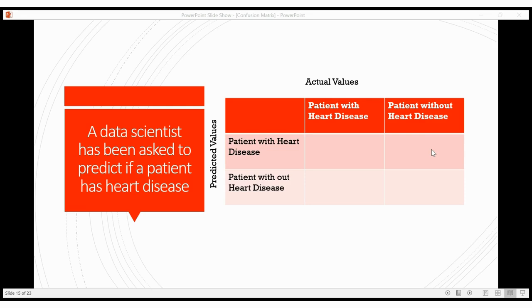When the actual value is false and the predicted value is true, you can say it is false positive. Why is it false positive? Not having heart disease and predicted as having heart disease. So this is false negative when the patient is having heart disease and it is classified as not having. When the actual value is negative and the predicted value is negative, it is true negative.